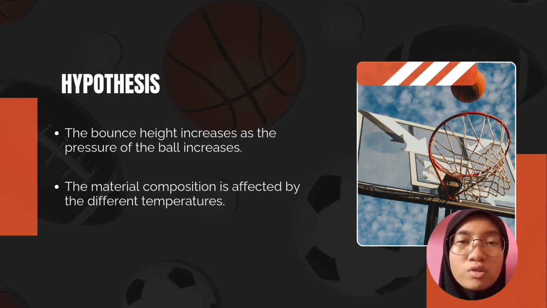Other than that, we also hypothesize that the material composition of the ball is affected by different temperatures. When the temperature rises, the material of the ball expands because its atoms gain kinetic energy. Consequently, the ball will become more elastic and the stiffness of the ball decreases. In contrast, the stiffness of the ball increases as the ball becomes less elastic when the temperature falls. This is because the material of the ball contracts as its atoms lose kinetic energy, which causes them to become closer to each other.